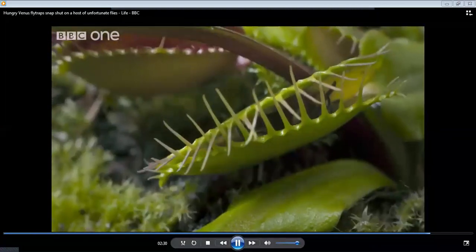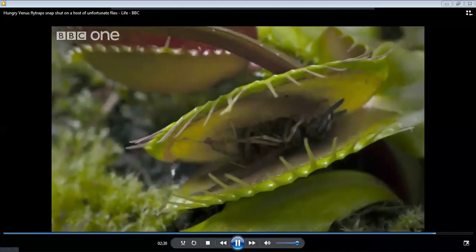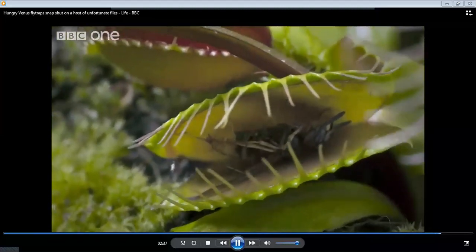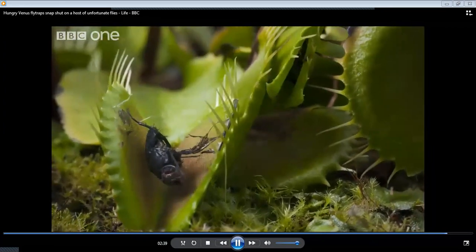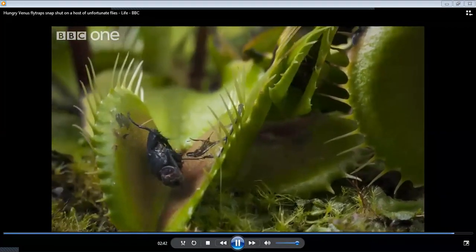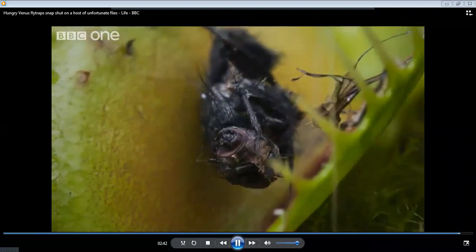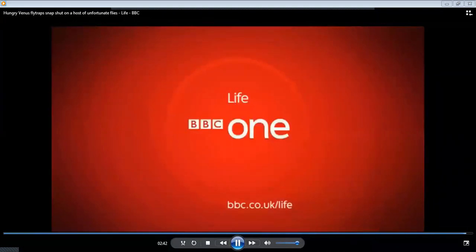Days later, the trap reopens. All that remains is a husk. The plant has finished its meal and resets itself for its next victim.